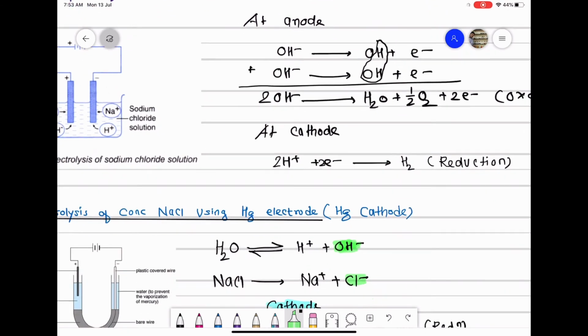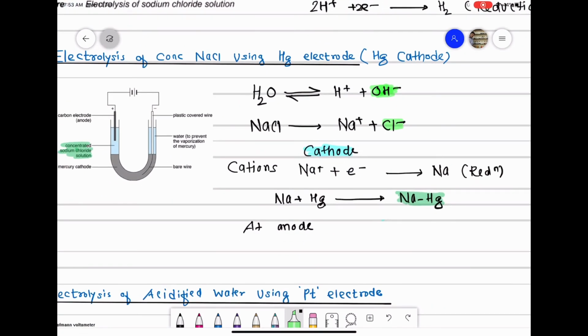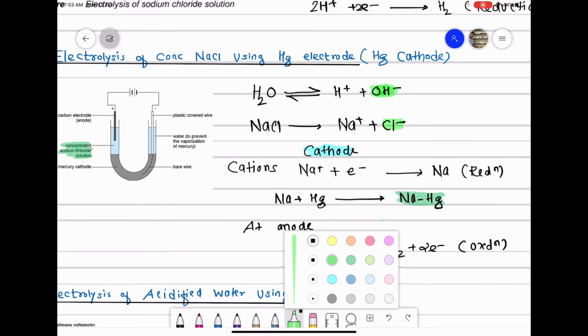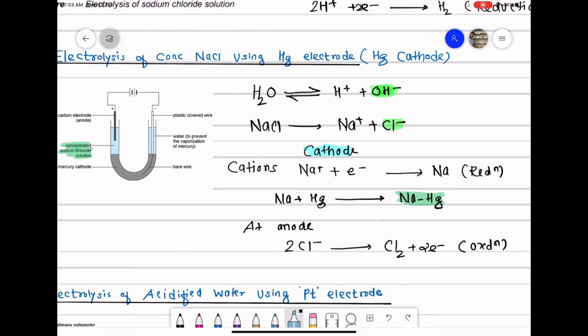So reaction at anode will be 2Cl- ions giving you Cl2 plus 2 electrons. Reaction is oxidation. Okay, so class, if you see the product of electrolysis of concentrated NaCl using mercury electrode, you get sodium at cathode, which after that converts into sodium amalgam, and chlorine gas at anode.